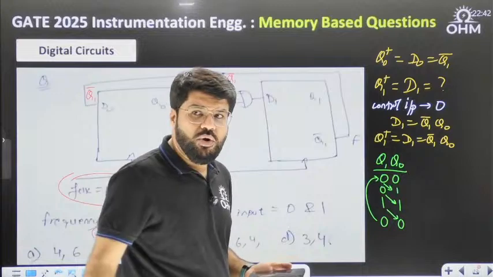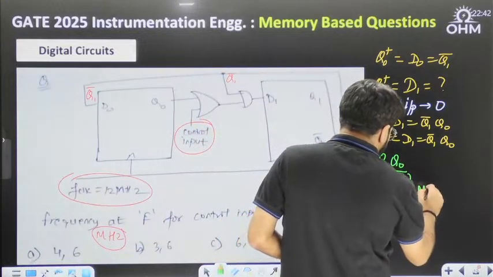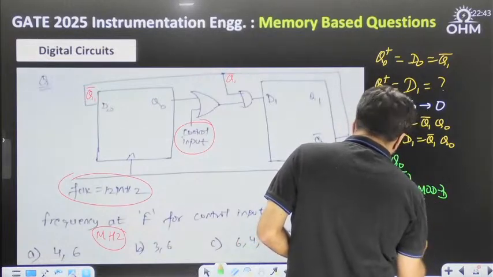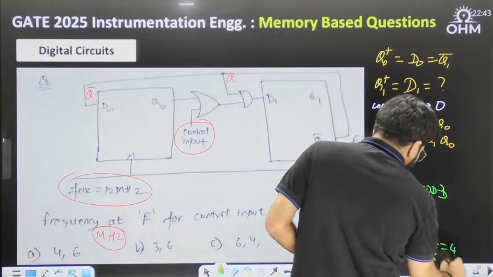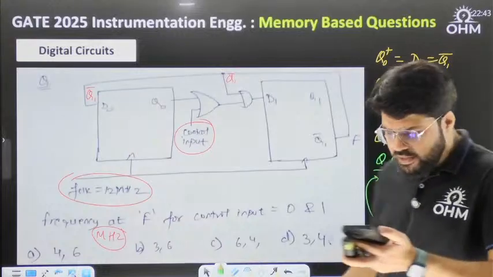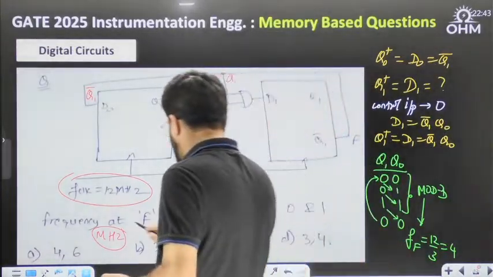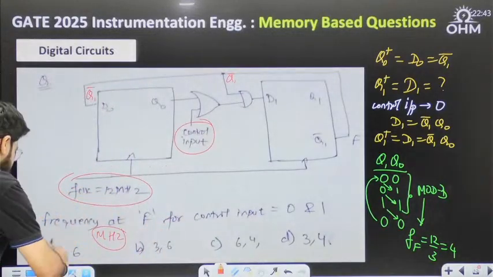There is a repetition. So what is the modulus of this counter? There are 3 unique states and then it repeats, so it is mod 3. What is the frequency at the output F in this case? Clock frequency divided by mod 3 is 4. Hence there is only one option with the first frequency as 4, because they mention the frequencies for control input 0 and 1 respectively, as 4, 6.